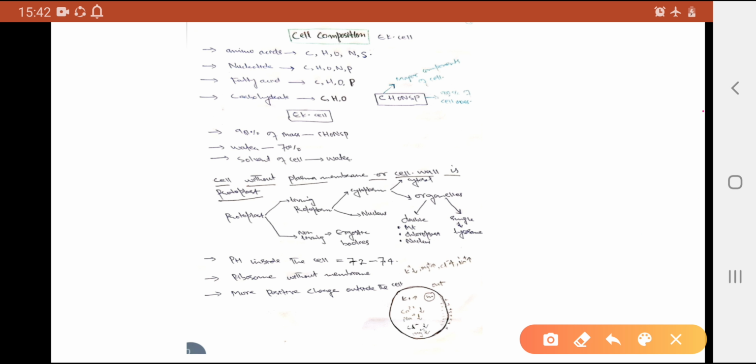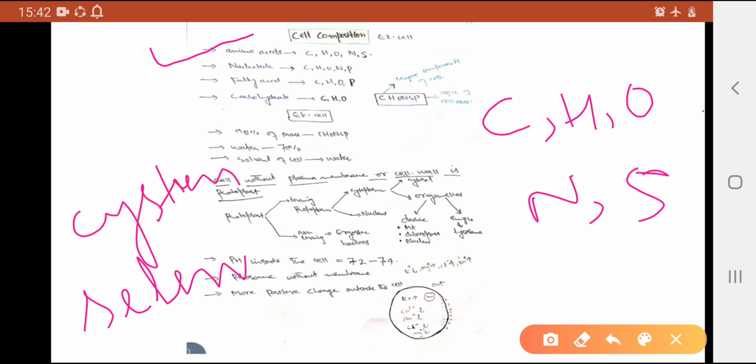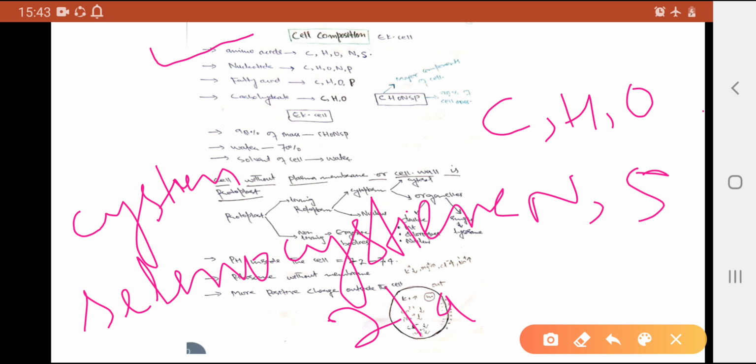Cells contain different components. First of all, we can talk about the amino acids. Amino acids are made up of carbon, hydrogen, oxygen, nitrogen, and sulfur. Sulfur is present in cysteine, that is an amino acid, and selenocysteine. Selenocysteine is the 21st amino acid.